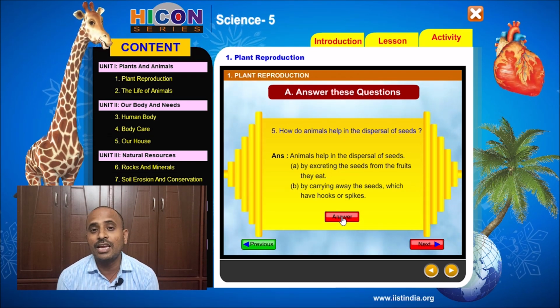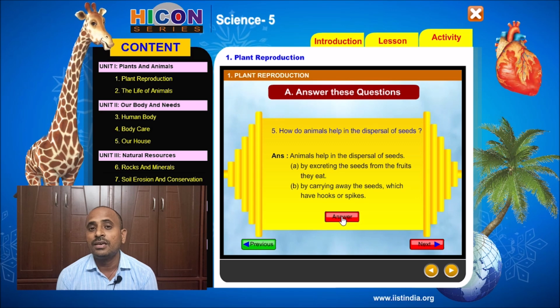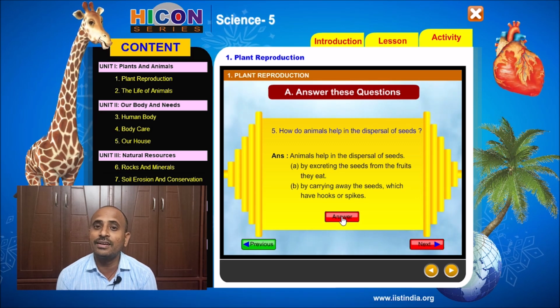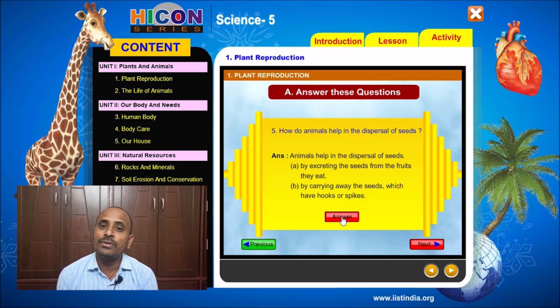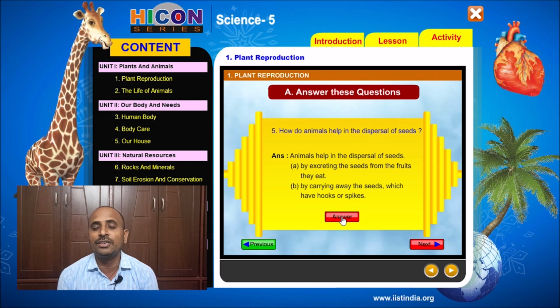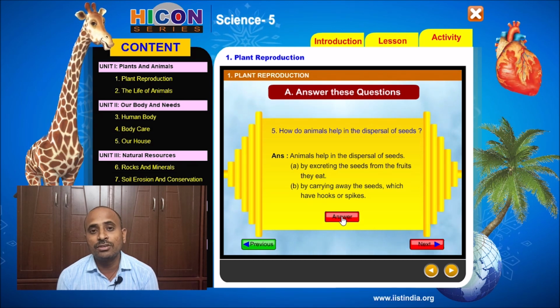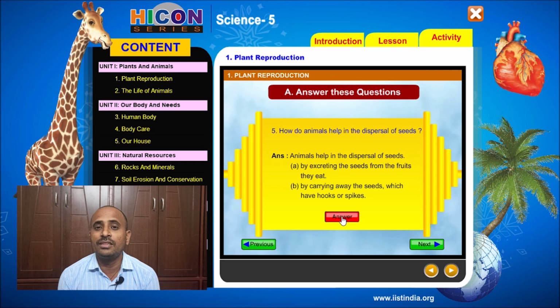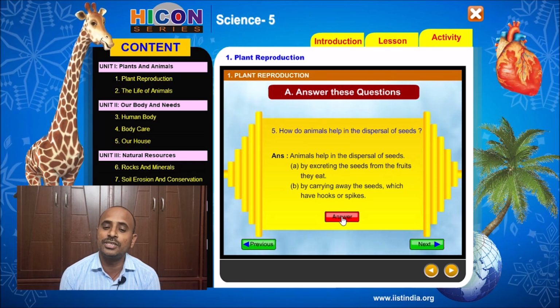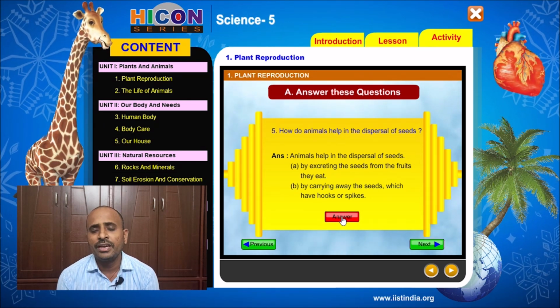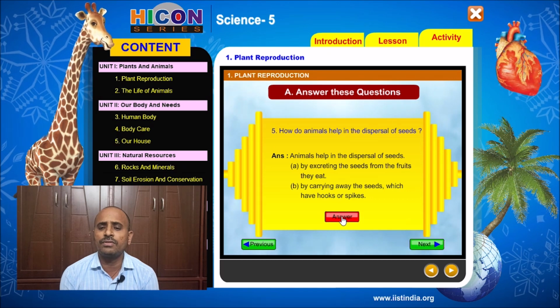And some seeds have hook-like structures. For example, the tiger nail seed will attach to the skin of the animals or claws, and they will carry away the seeds to distant places. So in this way, animals help in the dispersal of seeds.